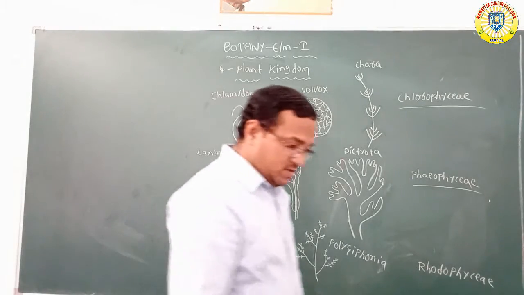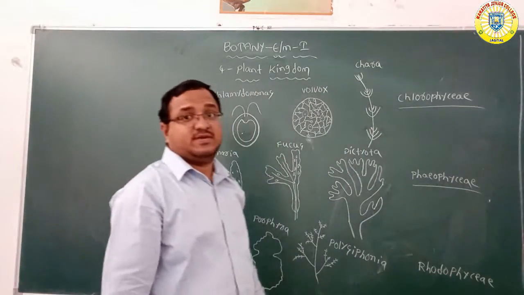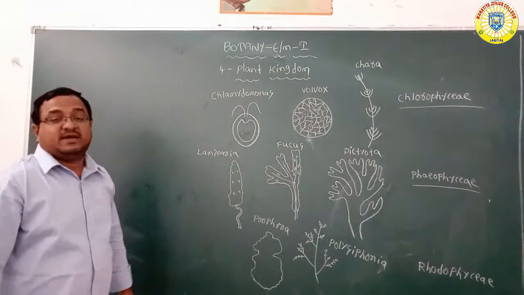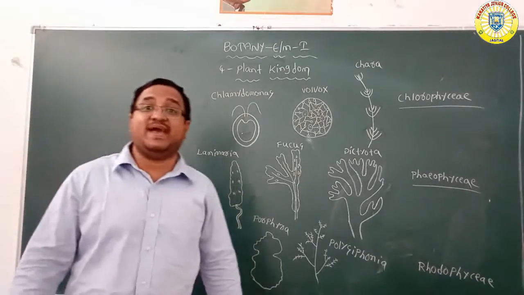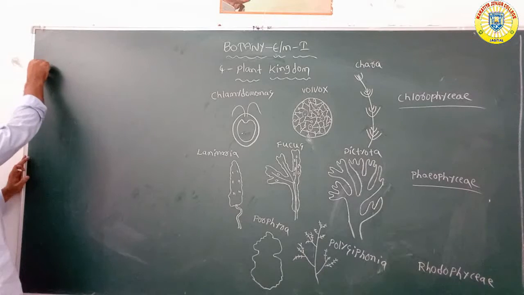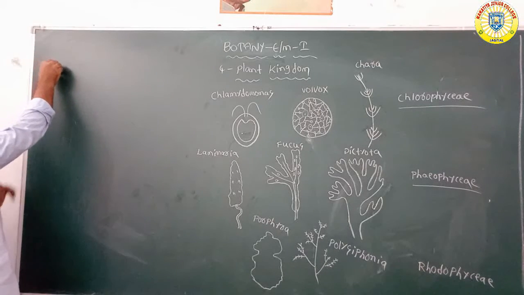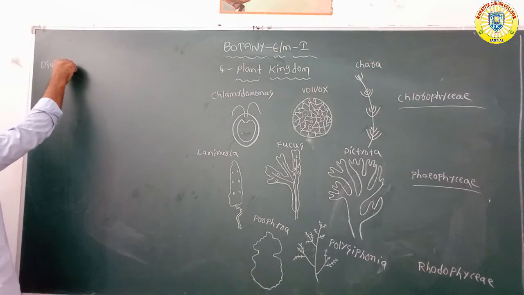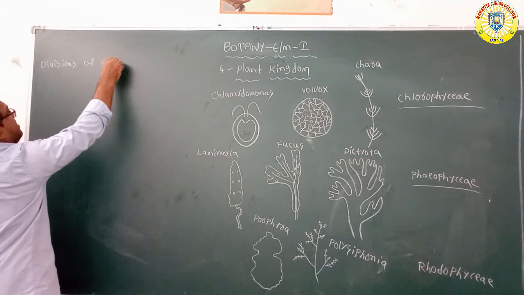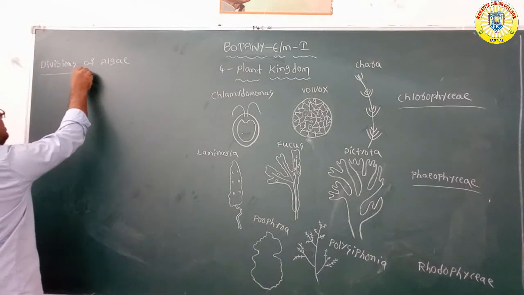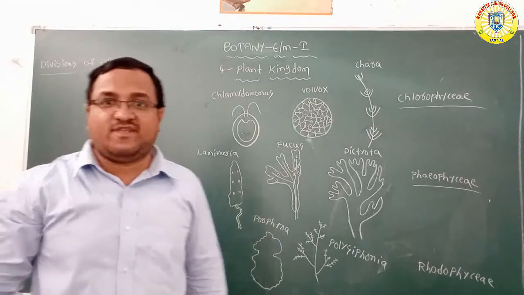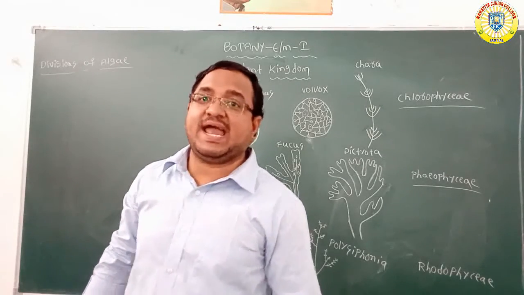Now one important table is there: divisions of algae and their main characteristics.